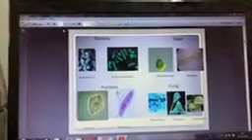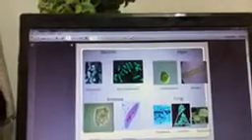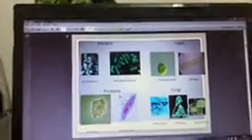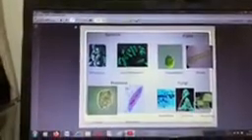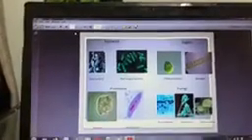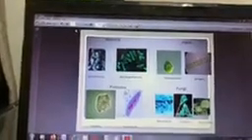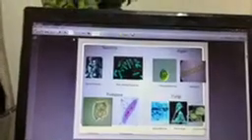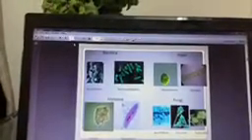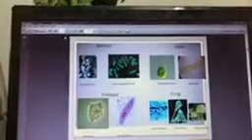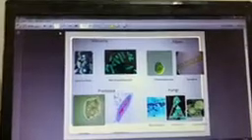Sometimes they are in the shape of a comma, then they are called vibrio, like the bacteria of cholera, right? Cholera is a disease in which loose motions as well as vomiting take place simultaneously, and this is a very harmful bacteria which is responsible for food poisoning, right? If you see this bacteria under the microscope, you will see it is comma shaped.